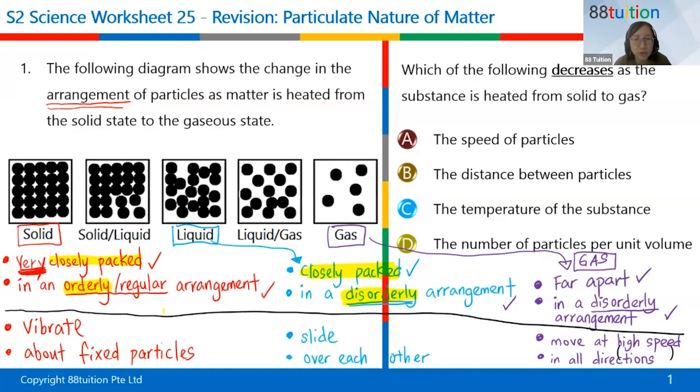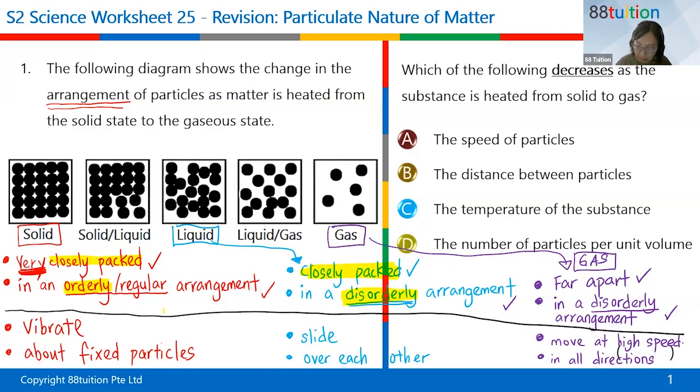And when they move, they don't move slowly. Freely just means they go in all directions. Freely is the same as all directions. Freely comes from the word freedom. Freedom means some particles go up, some go down, some go left, some go right, anywhere, any direction. So in all directions, freely. But you still must tell me the speed, at high speed, or rapidly also can.